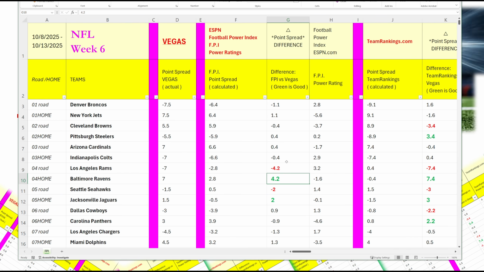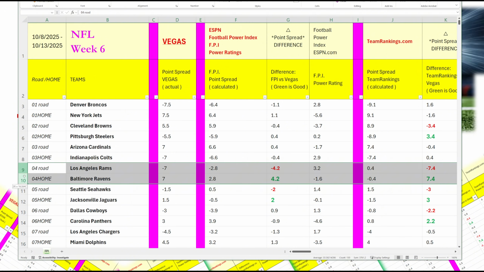So based on this here, the Baltimore Ravens' point spread is predicted to be 2.8, which gives them a 4-point advantage compared to Vegas. What that means is, for example here, let's look at the Rams. The Rams are going to be playing the Ravens, Baltimore Ravens, but their quarterback Lamar Jackson's injured. So Vegas has the Baltimore Ravens as a home underdog, +7.